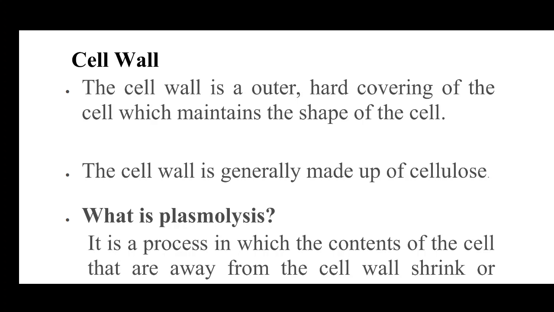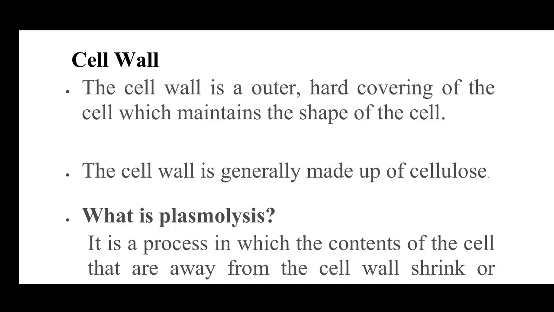Here we will be discussing a cell wall. In the previous video we discussed the plasma membrane, which was the outer envelope of the cell. In the same way, the cell wall is also an outer hard covering of the cell, which is made up of cellulose, and it gives rigidity and shape to the cell.